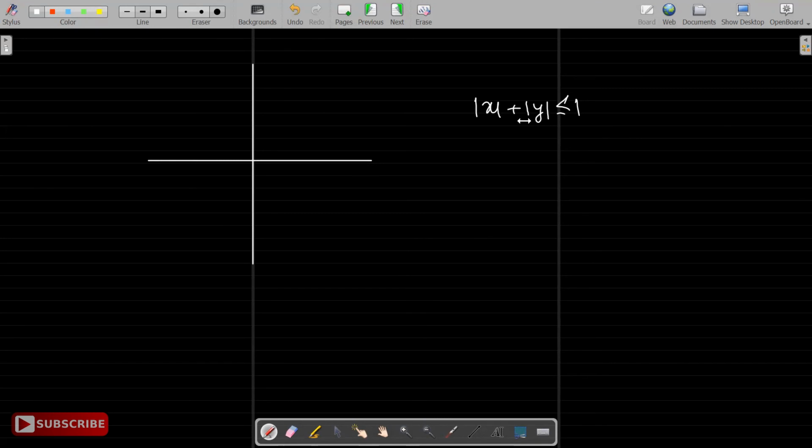Harpreet, no, area won't be 1. Check once again. Yeah. So when I work in the first quadrant, mod x is x, mod y is y, so I get x plus y less than or equal to 1. In the second quadrant, it is minus x plus y less than or equal to 1. In the third quadrant, it is minus x minus y less than or equal to 1. And in the fourth quadrant, it is x minus y less than or equal to 1. Is that right?